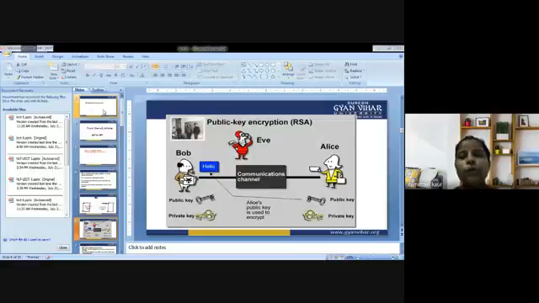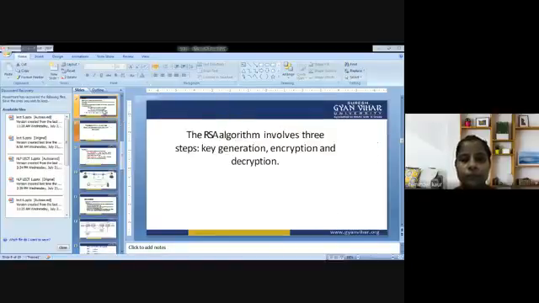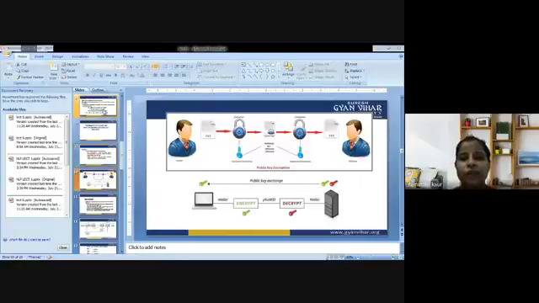So this is the whole process that is defined here. Basically, it is concerned with 3 steps, that is key generation, encryption, and decryption. So why are we supposed to use RSA? Because it handles 2 issues, key distribution and digital signature. So this is the concept. First is public key encryption and second is private key.